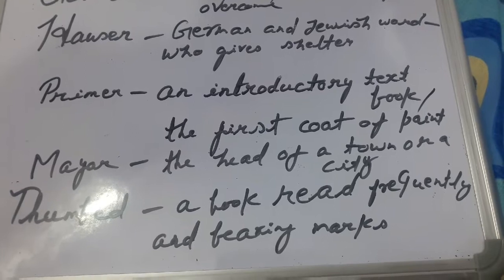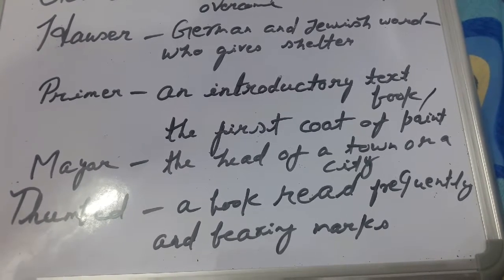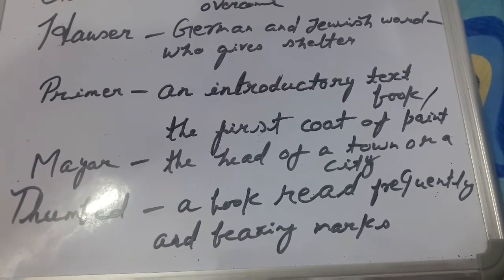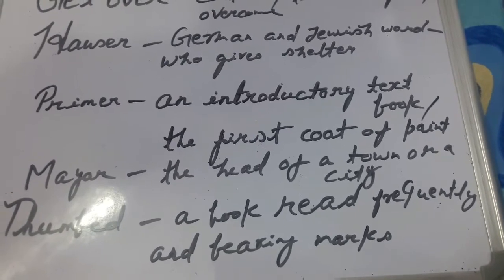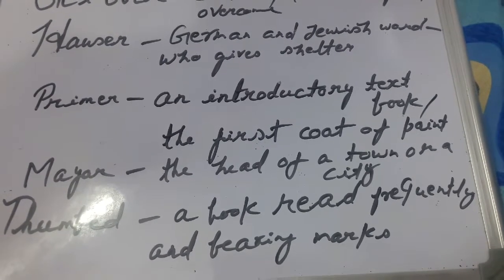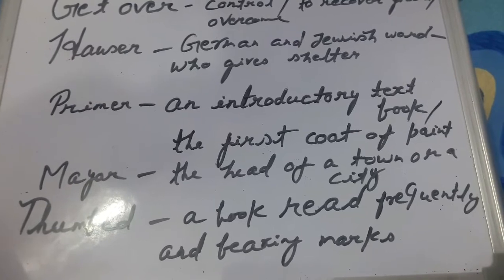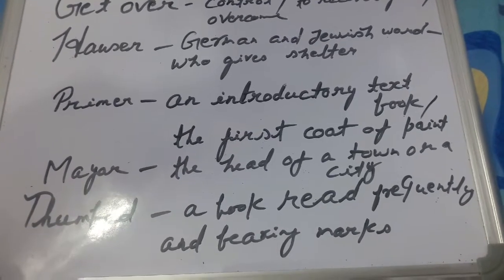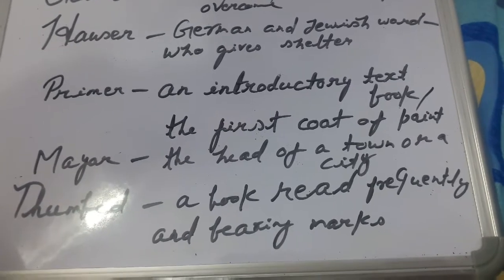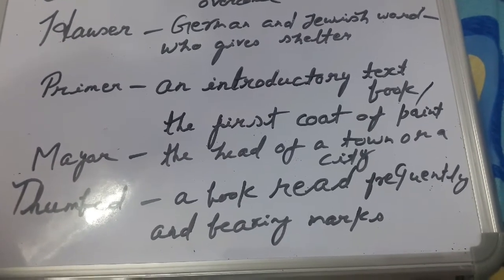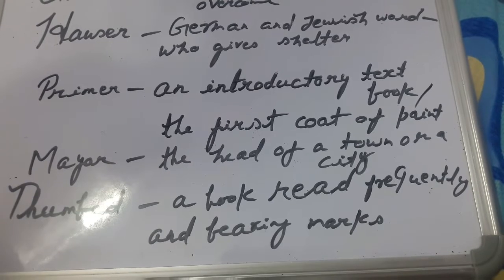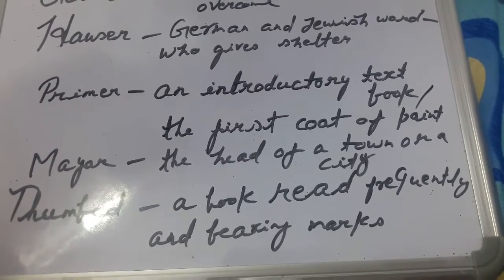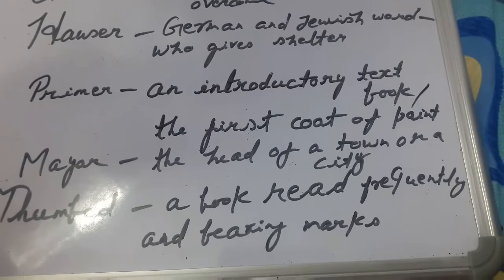Then primer. Again it has two meanings. First, an introductory textbook, a textbook used in nursery class and primary level. Second, the first coat of paint. When doors are painted, windows are painted, then first of all, a primer is used there.